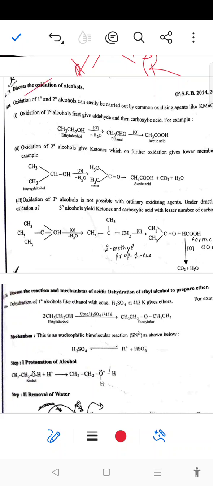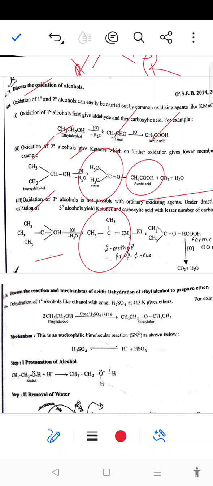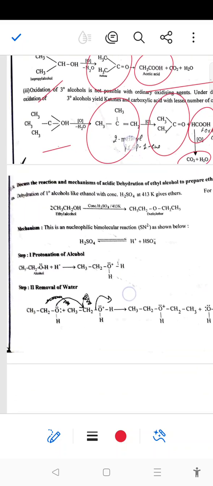So next is oxidation of alcohol. In case of oxidation of a primary alcohol, that will give aldehyde, then give the acid as the major product. Second, oxidation of secondary alcohol will give the ketone, and after that further oxidation will give the acid and carbon dioxide as products. And oxidation of tertiary alcohol will give the alkene, and further oxidation will give the ketone and acid, which will further give carbon dioxide and water.